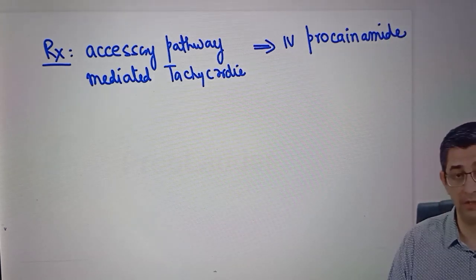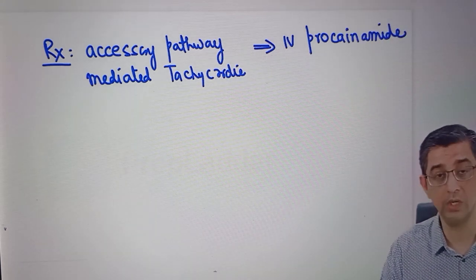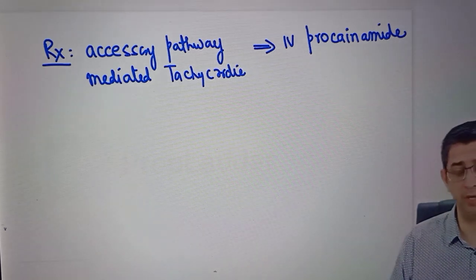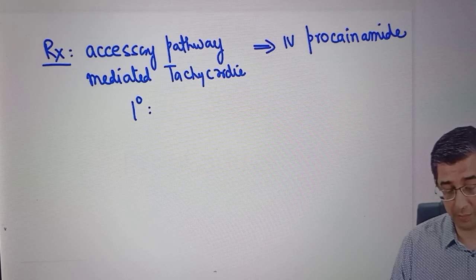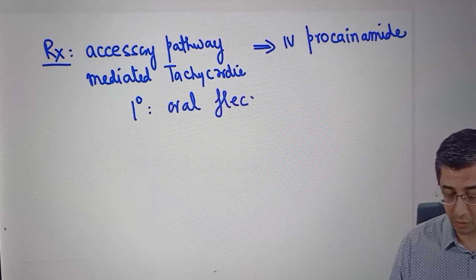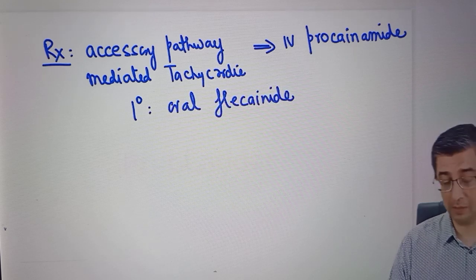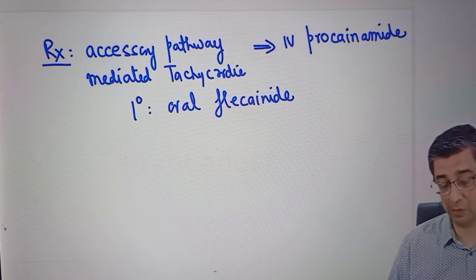See, procainamide is the emergency drug for this condition because it slows the conduction by the bundle of Kent. If you put on the brakes in the bundle of Kent, the current will have to go by the normal pathway. However, if he asks you what is the best drug for prevention of such episodes in future, then I will have to put this person on an oral medication that is flecainide. Please remember, in an emergency scenario, it is procainamide. For prevention of episodes, it is flecainide.